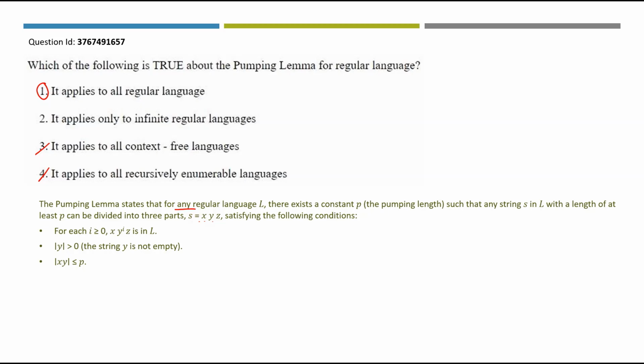Length of Y is greater than 0. This states that the string Y should not be empty. The length of XY should be less than or equal to P. This P is nothing but the pumping length. So if all these 3 conditions are satisfied, then we can say that language is regular language.